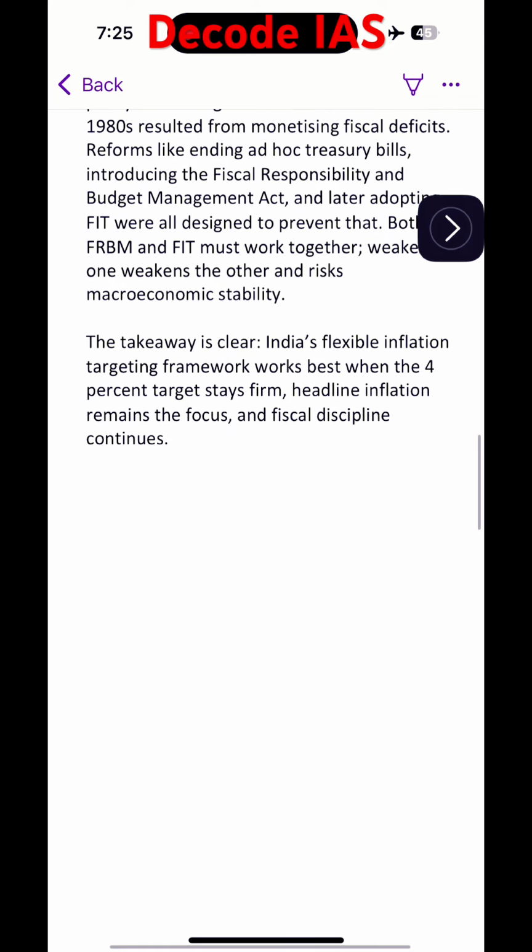The takeaway is clear: India's flexible inflation targeting framework works best when the 4% target stays firm, headline inflation remains the focus, and fiscal discipline continues.